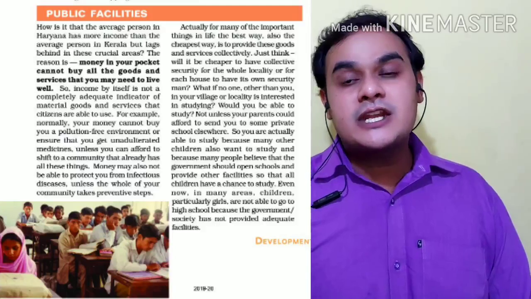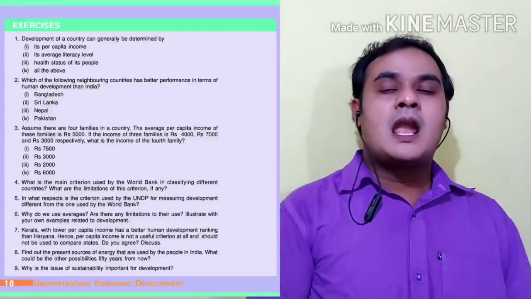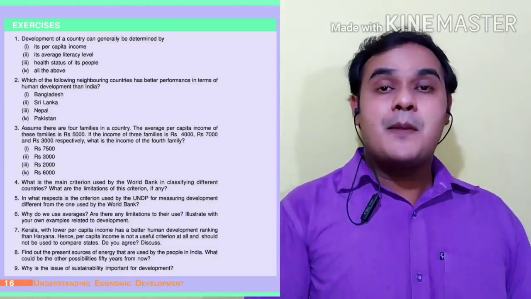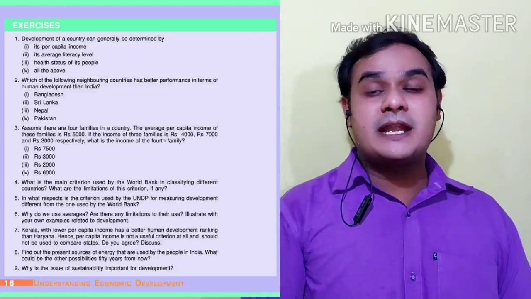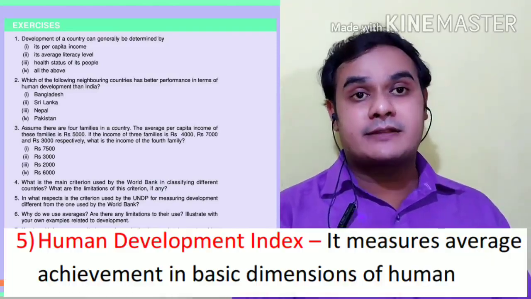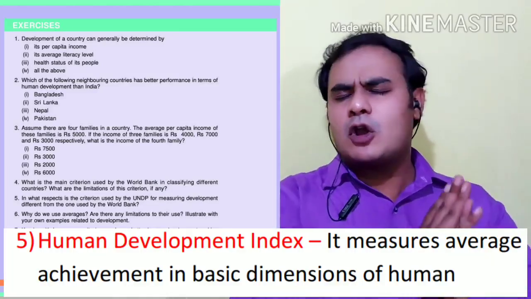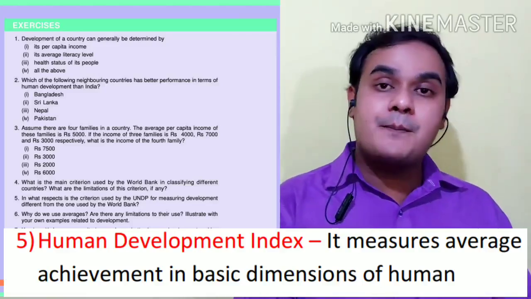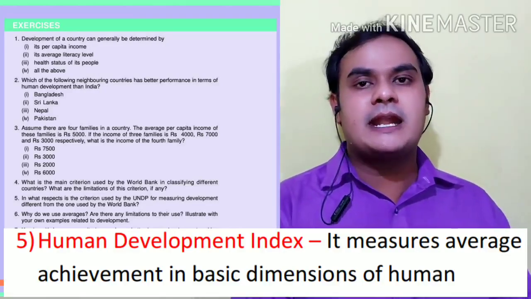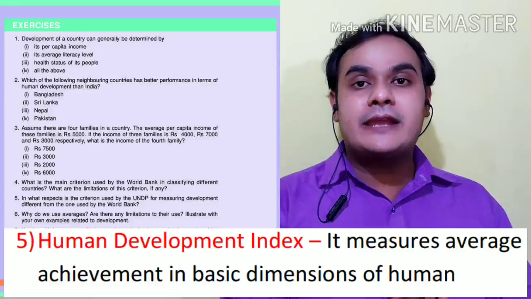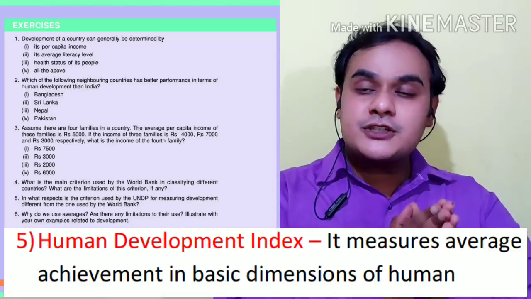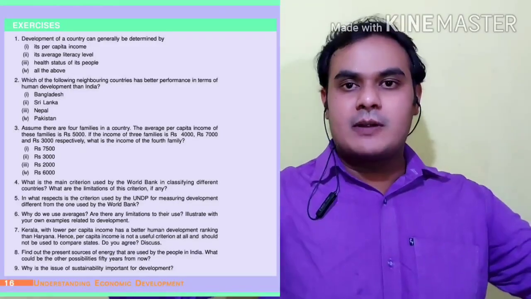One of the important indicators of development is the Human Development Index. Almost all countries today are compared on the basis of the Human Development Index. It is actually a list of different indicators of development.